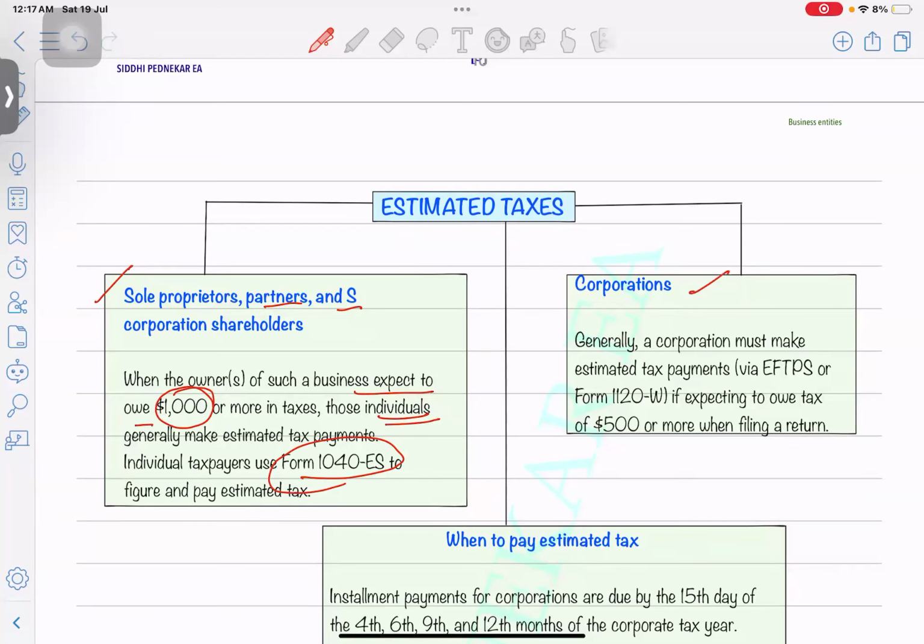Now what about corporations, C corporation? Because we have seen in the types of entity topic, C corporation is what? It's not a pass-through entity. So they need to pay estimated taxes in advance, before the filing of the return, if they are expected to owe more than $500. Okay.